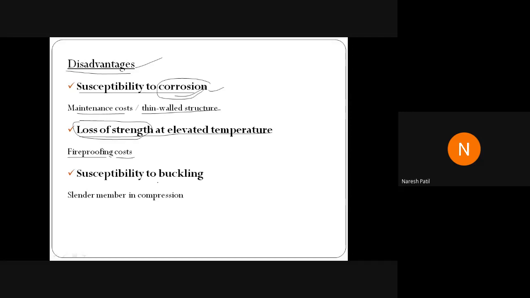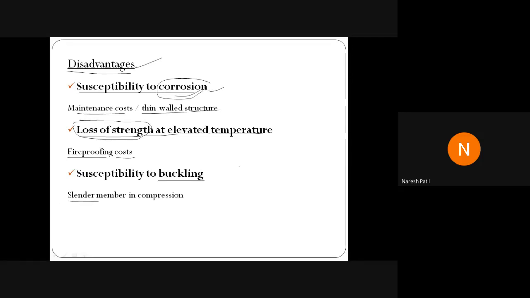Then we have buckling. Can anyone tell me what do you mean by buckling? Buckling means what? Bending of columns, sir. Yes, bending of column. So in the previous semester in RCC you all learned design of column, in that we have short column, long column. Long column is nothing but slender member.